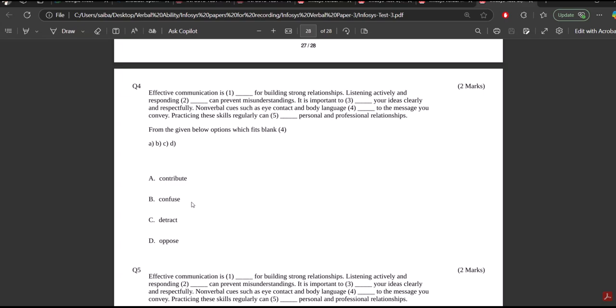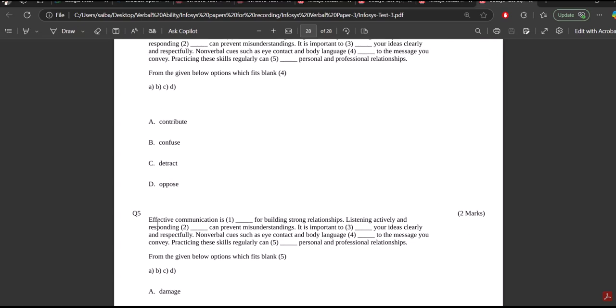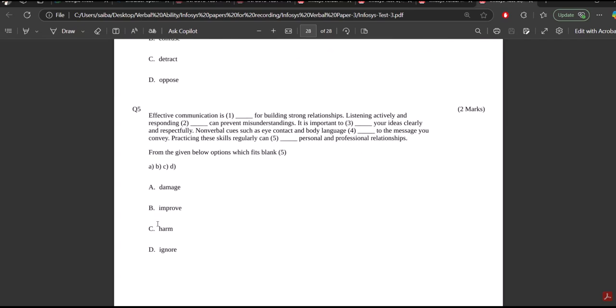What is the meaning of detract? Detract means something that we take away from. That is the meaning of detract. Detract means something that we are taking away from someone. All these are done.